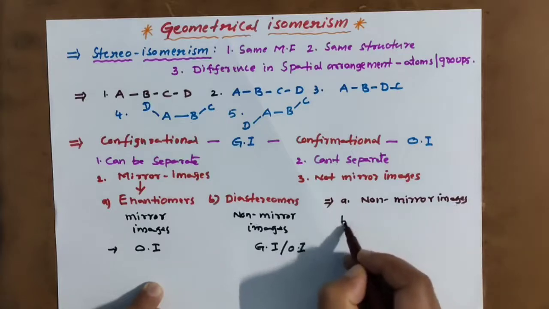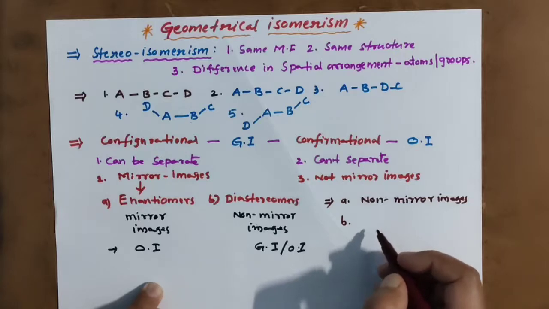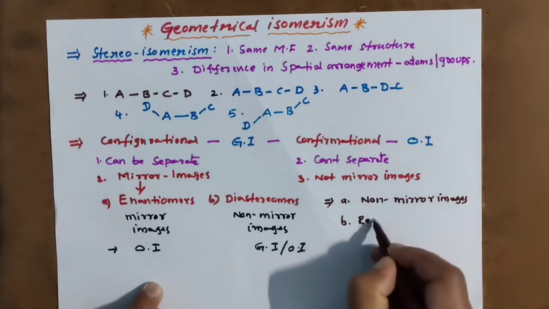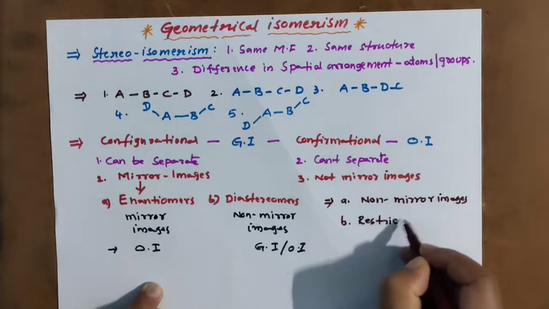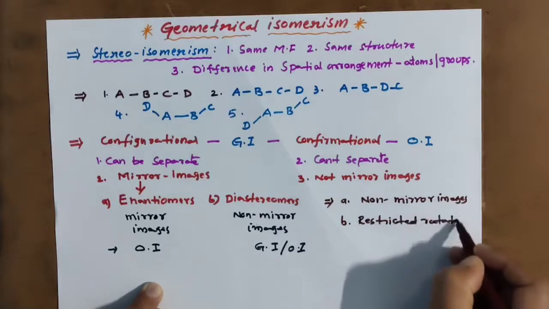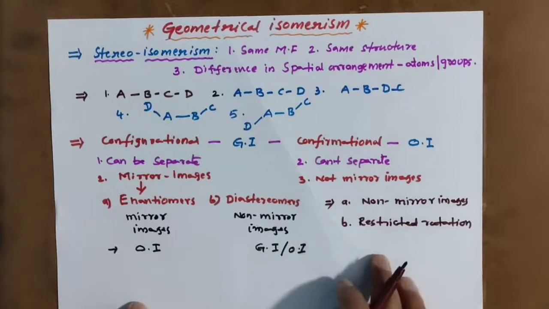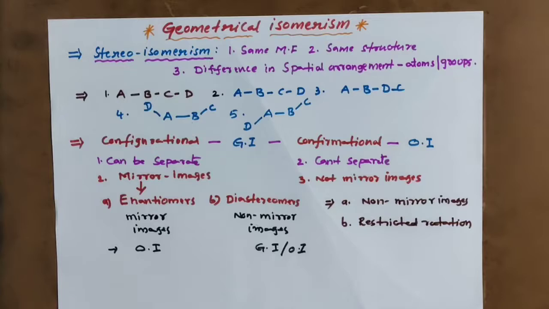The second most important condition is that it should contain restricted rotation. These two conditions are very important in geometrical isomerism: non-mirror images and restricted rotation.